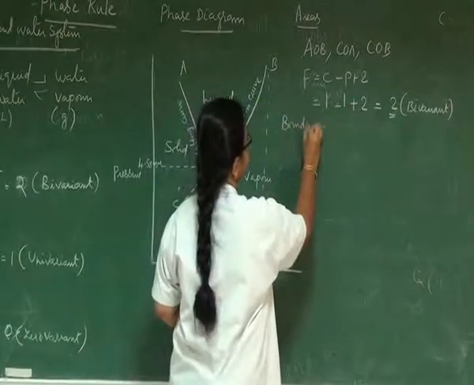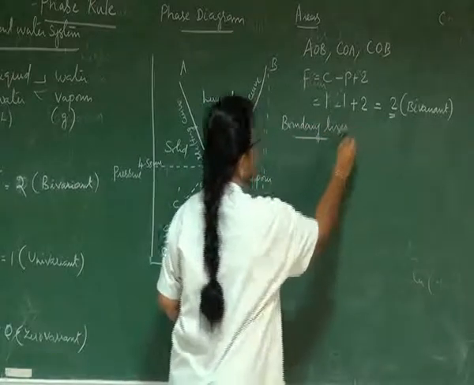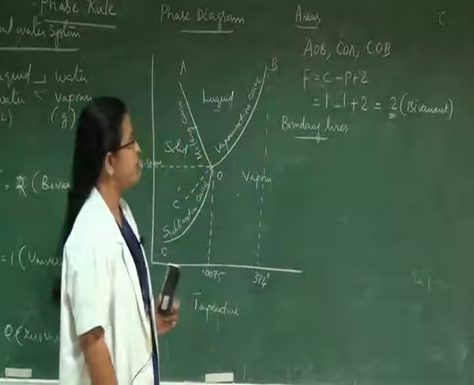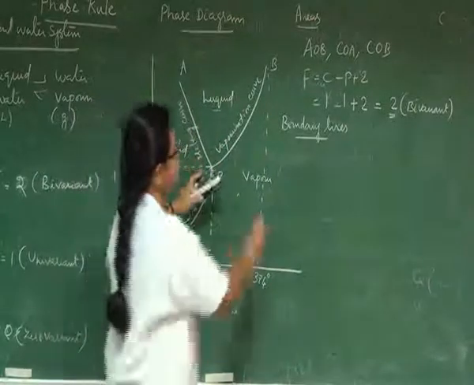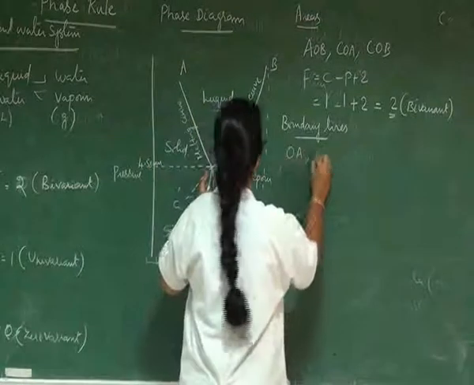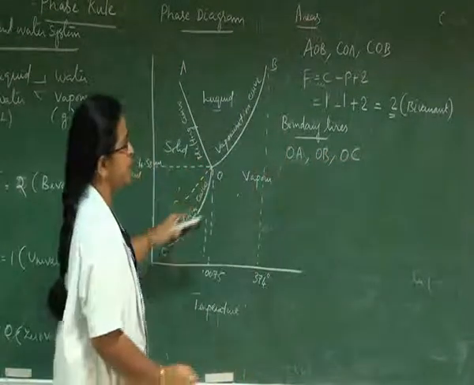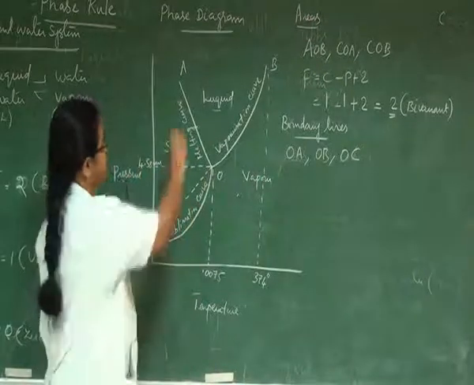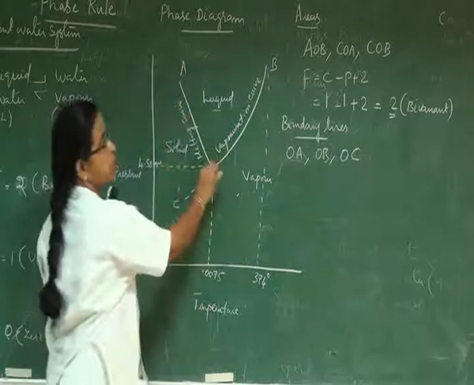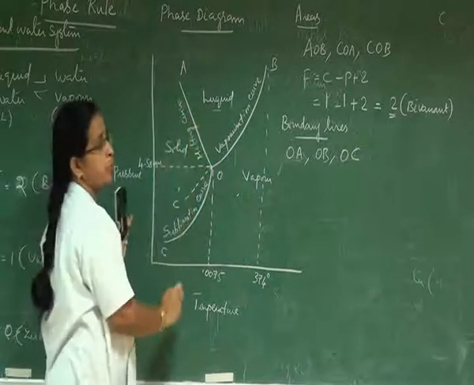Next is explained by means of boundary lines. Boundary lines explain the equilibrium between any two phases. For example, OA, OB, OC are the boundary lines which explain the equilibrium between any two phases. OA is a boundary line which explains the equilibrium between solid and liquid.